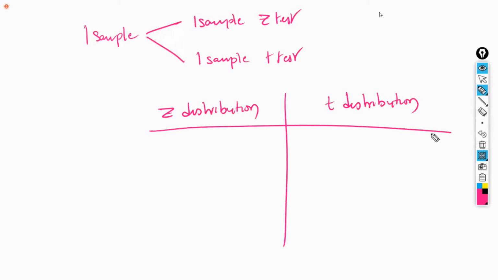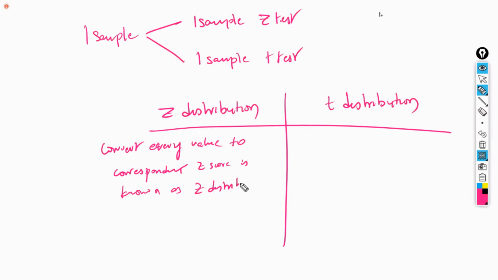What is meant by Z distribution and T distribution? If you convert every value to the corresponding Z score, then it is called Z distribution. Converting every value to the corresponding Z score is known as Z distribution, which is called the standard normal distribution. We already discussed that Z is equal to X minus mu divided by sigma. You are converting every value using X minus mu divided by sigma.